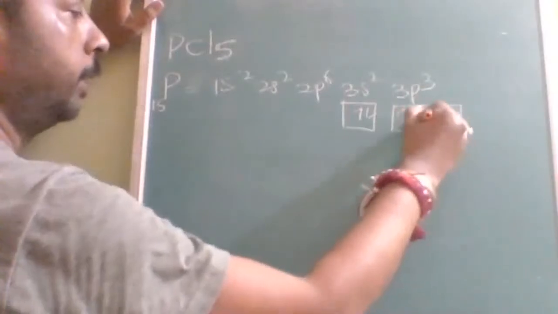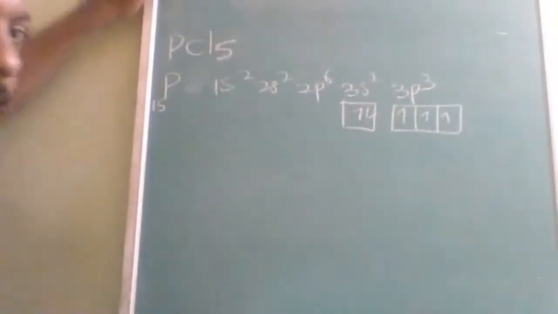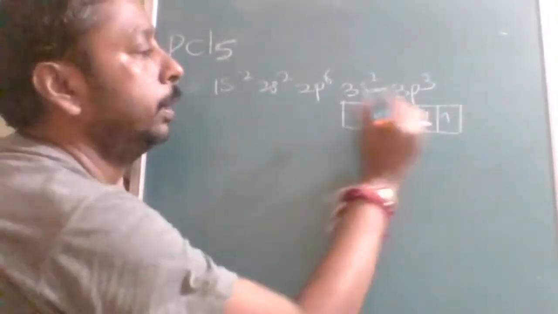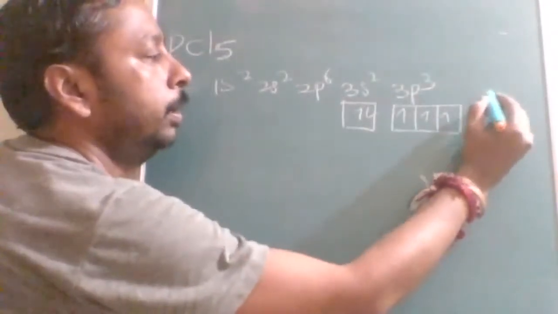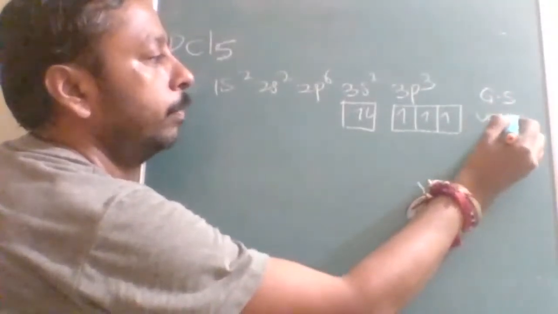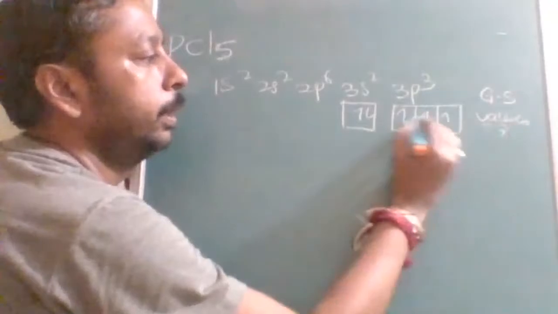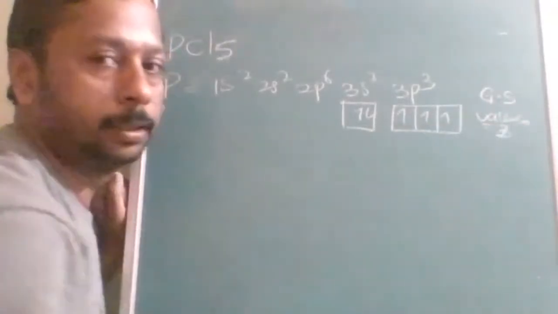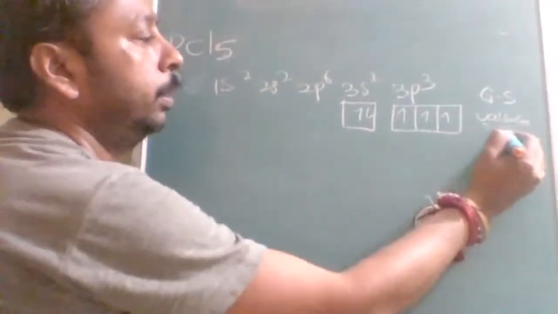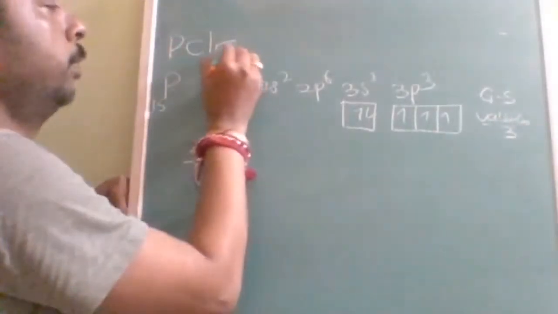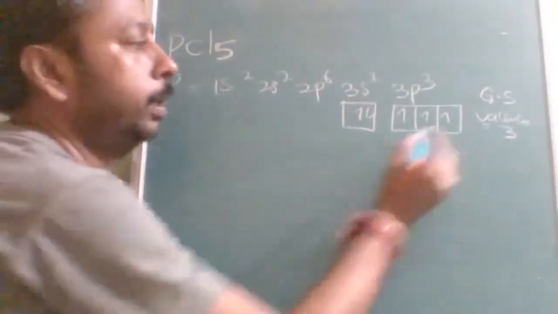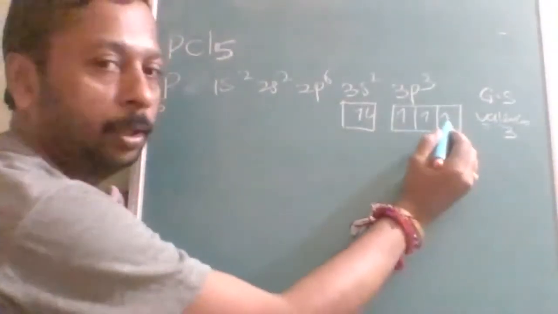Very, very important. You may neglect it now, but when an examination question comes, people are not able to answer. 3s2, 3p3 is the ground state. The ground state valency is only 3 because 3 unpaired electrons are there. Is this clear? Now these are the 3 unpaired electrons. But here, how many unpaired electrons are required? 5 unpaired electrons are required, and there is no space to accommodate them.